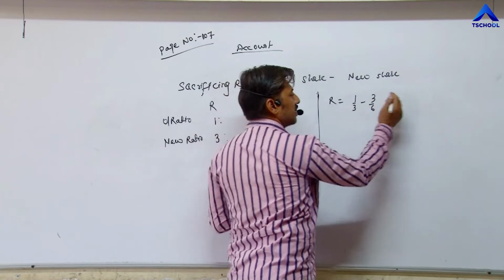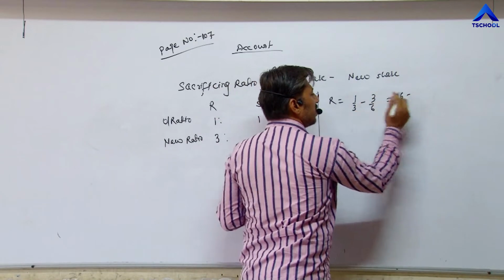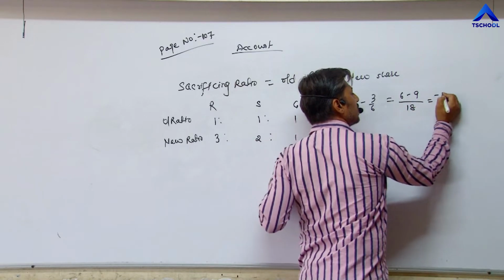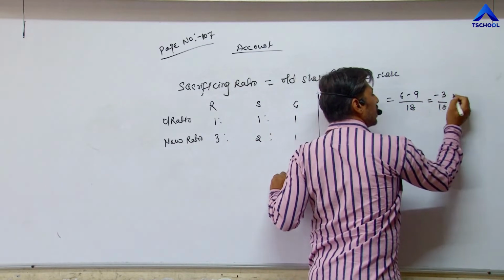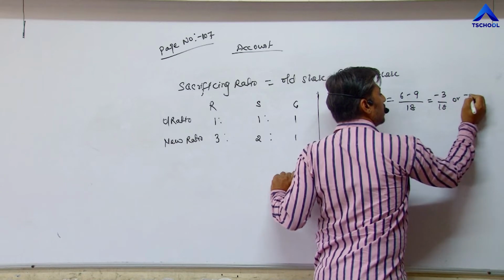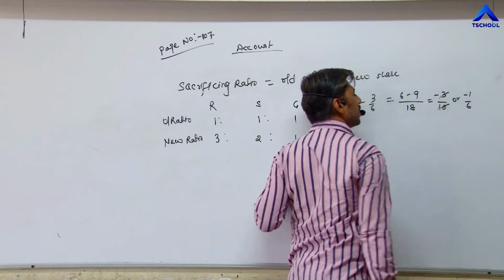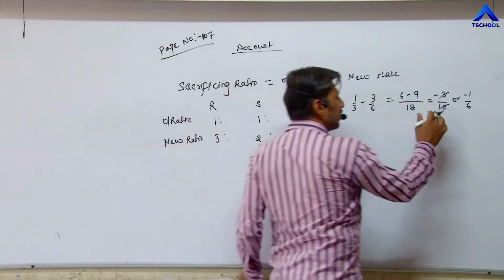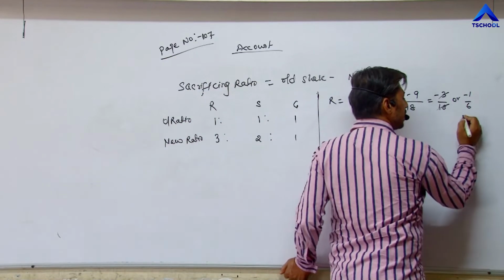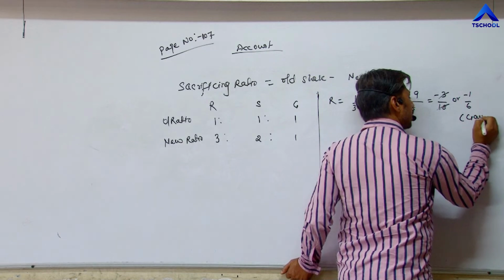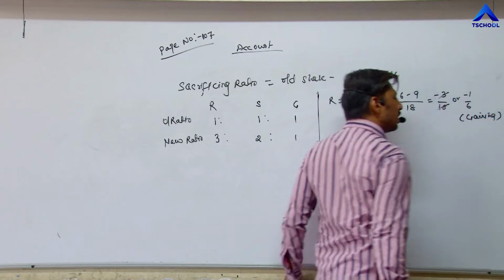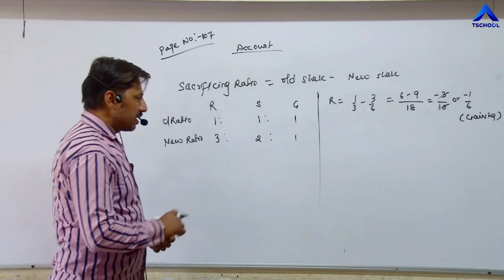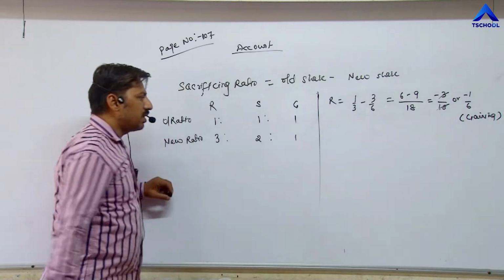6 ones are 6, minus 3 threes are 9, upon 6 threes are 18. So minus 3 upon 18, or we can say minus 1 upon 6. If you divide 3 by 18, we get minus 1 upon 6. So the answer comes negative, it means he is not sacrificing, he is gaining. This is called gaining. Means his ratio does not decrease. His share does not decrease. His ratio increases due to change in profit sharing ratio.